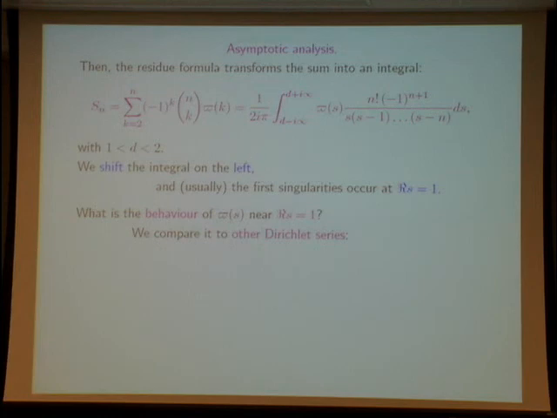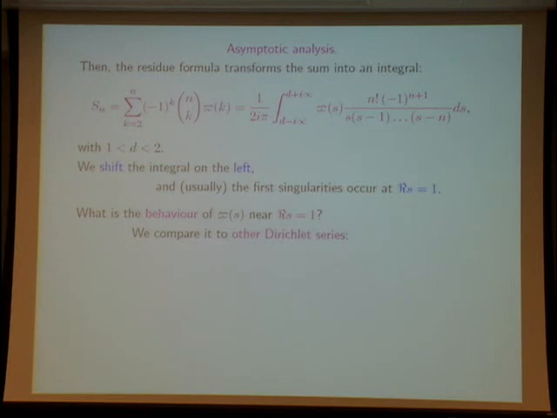And now, what is interesting in this expression is that you can shift the integral, and you can take into account the singularities of this integral. Of course, what is important here is the first singularity, and here the first singularity on the left occurs when the real part of s is equal to 1.